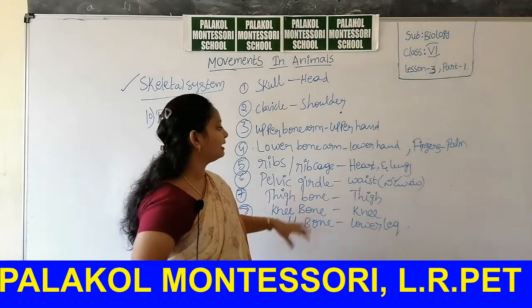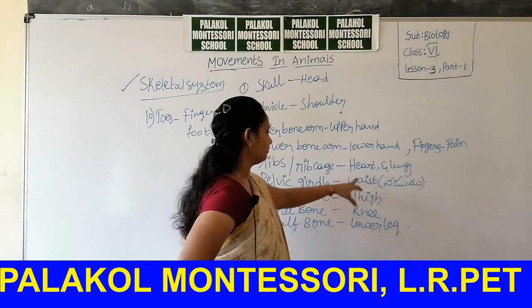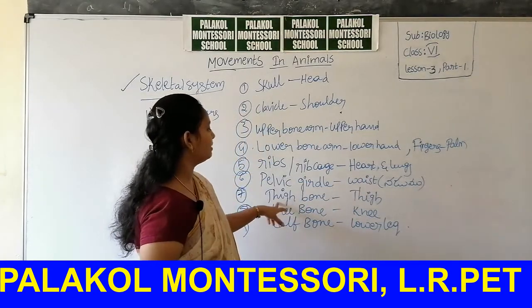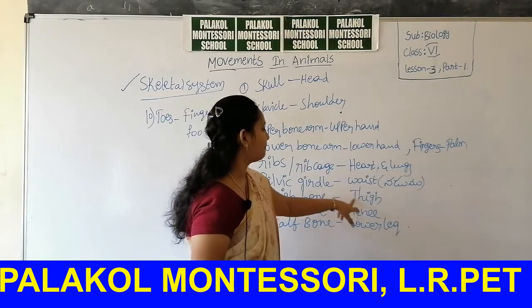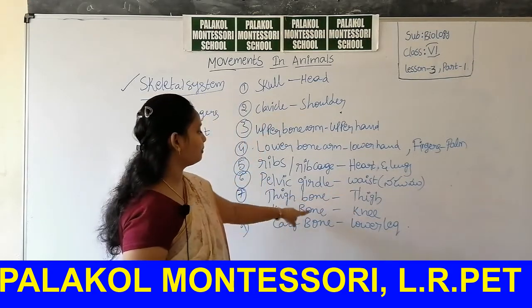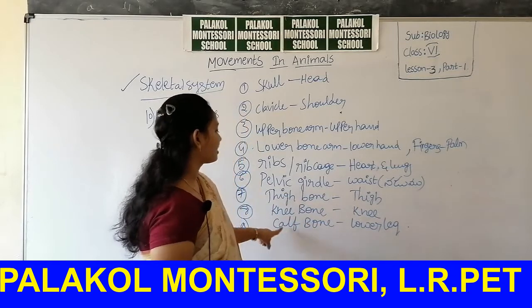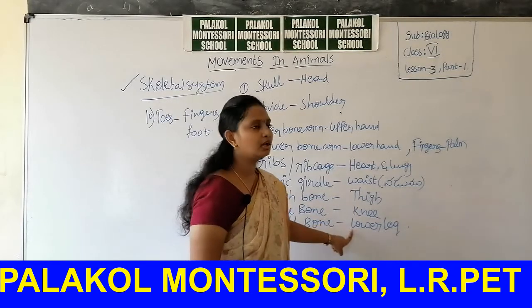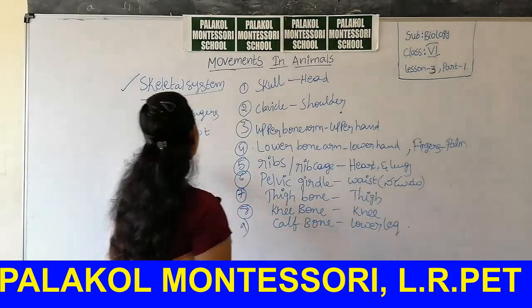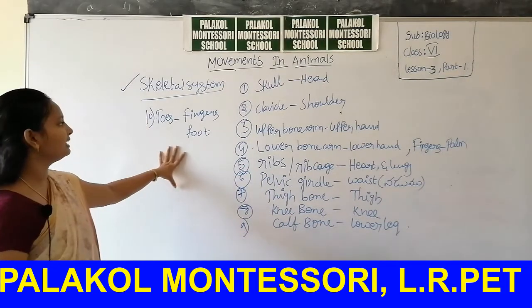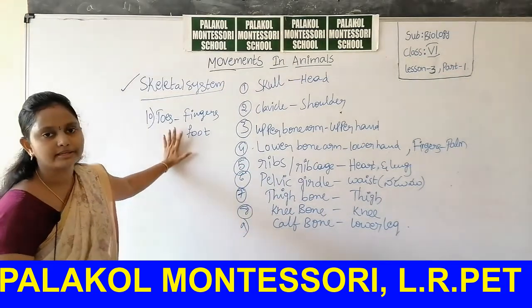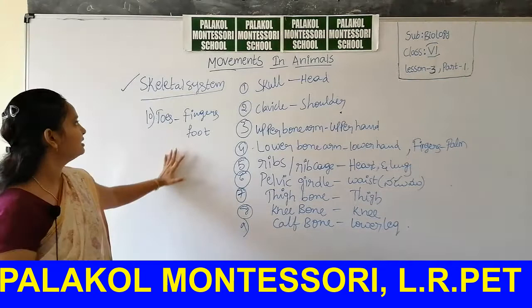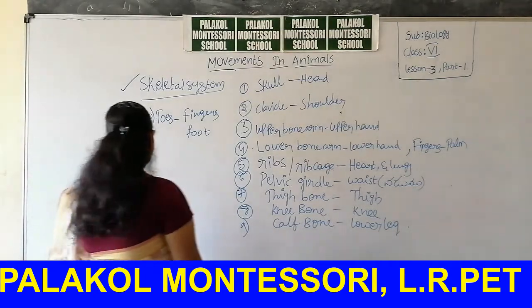Pelvic girdle is present at the waist region, thigh bone at the upper leg, knee bone at the knee region, calf bones at the lower leg region. Toes are present at the fingers of your foot. This is about the skeletal system, students.